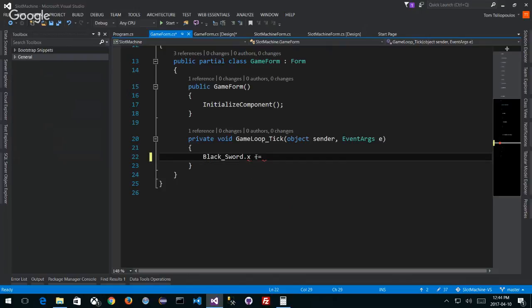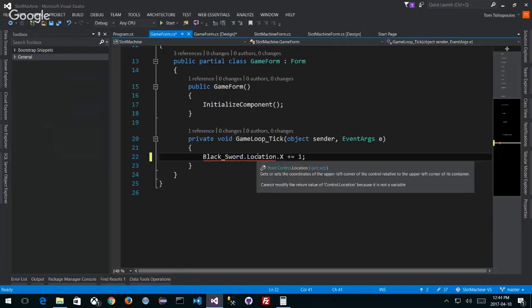X is, if I add 1 to it, can I do that? Can I add 1 to the position? Let's say location, sorry, location. And it has to be, of course, the capital L, right, because it's a property. So location dot X, can I do this? Dot X, capital X, plus equals 1. And what's the problem with that? It says it gets or sets the coordinates of the upper left corner of the control relative to the upper left corner of its container. It cannot modify the return value of control location because it is not a variable.